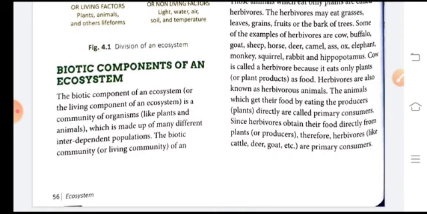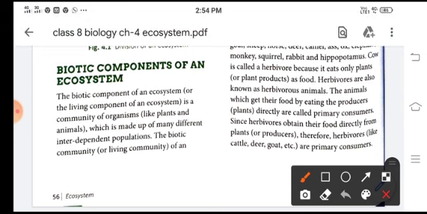Herbivores are also known as herbivorous animals. Now animals get their food by eating the producers either directly, known as primary consumers, or indirectly, known as secondary consumers. So herbivores which obtain their food directly from plants are termed as primary consumers.